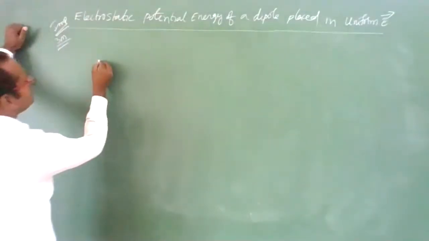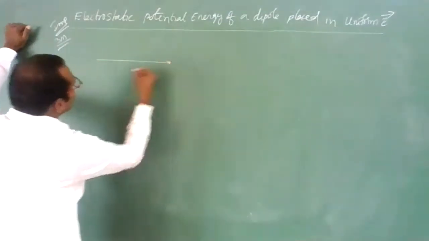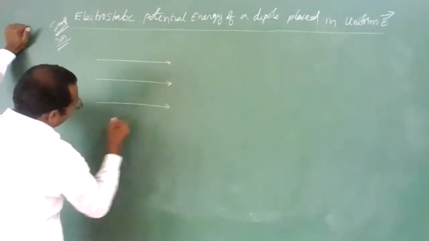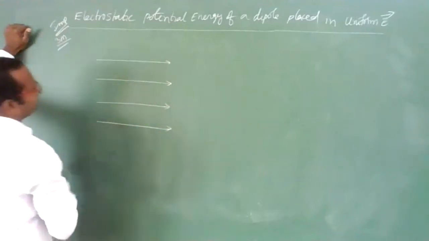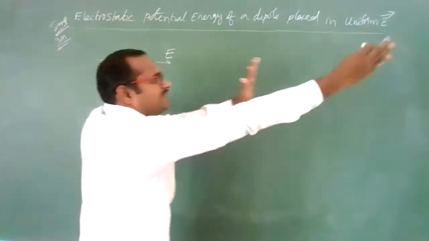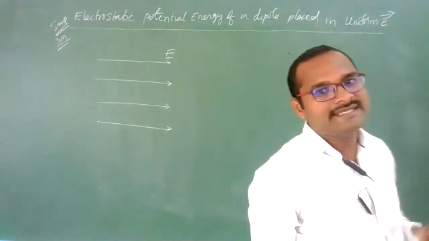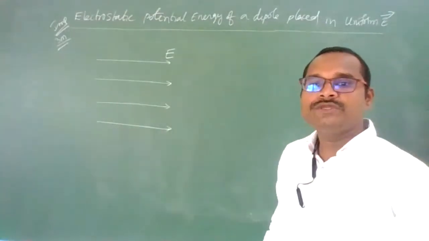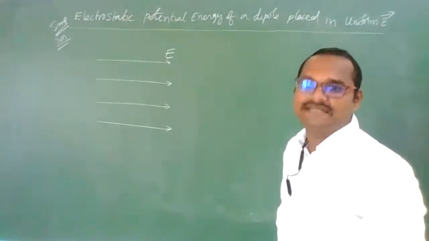Students, let us suppose there is one uniform electric field E, and this electric field is directed in this direction. Now, in this electric field, let us consider one dipole which is making some angle theta with the electric field.